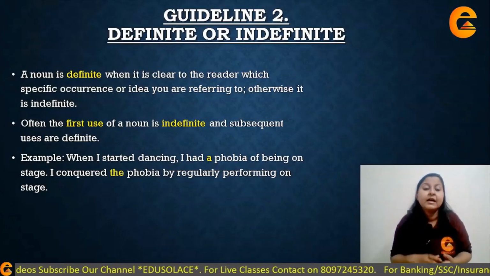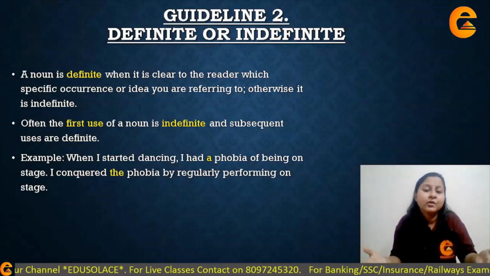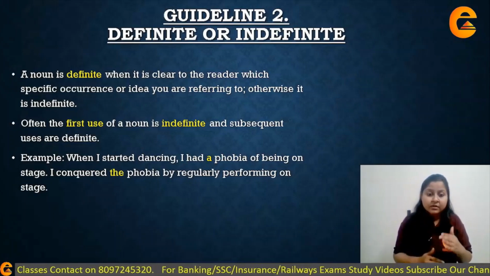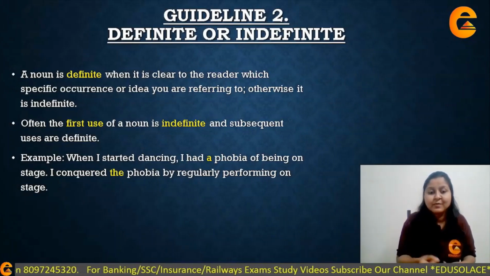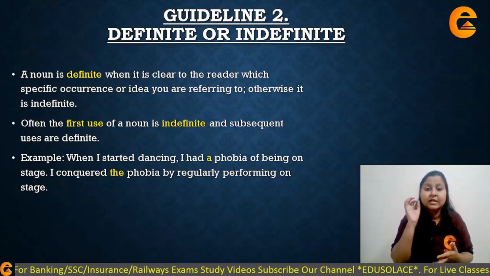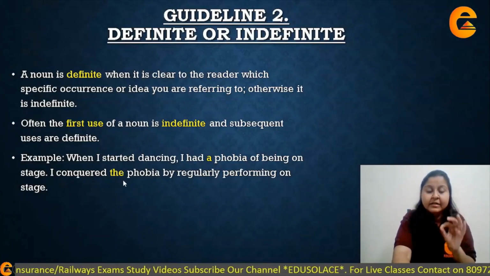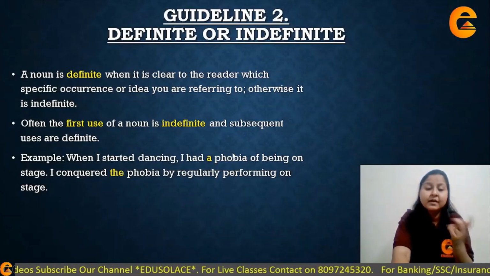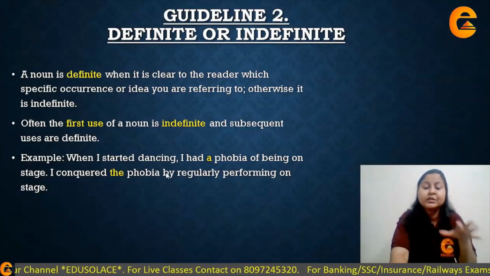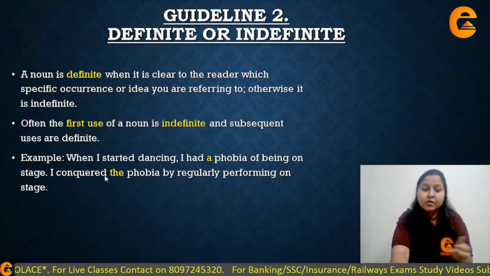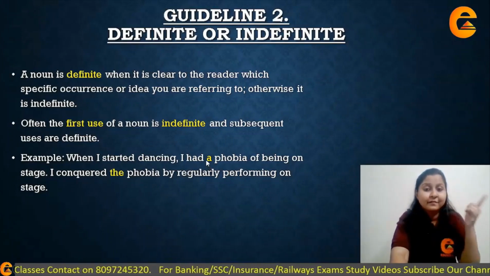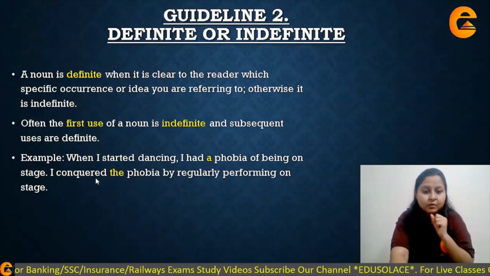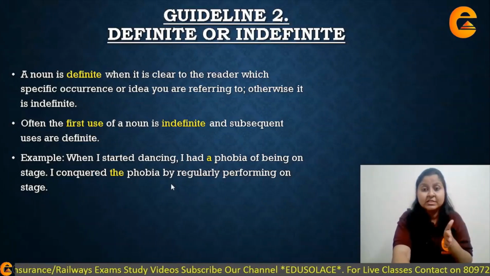I conquered it. How? By just being regular on the stage, and that's how the stage fear kind of got reduced. So I conquered the phobia. So here now I'm specifying which type of phobia. So here I have defined it by using the article the. क्योंकि अभी मैंने क्या किया, मैंने सेंटेंस के पहले पार्ट में बता दिया है कि it was a phobia related to being on stage. तो now I know which phobia I am referring to. इसीलिए in the next part of the sentence I can use I conquered the phobia by regularly performing on stage.